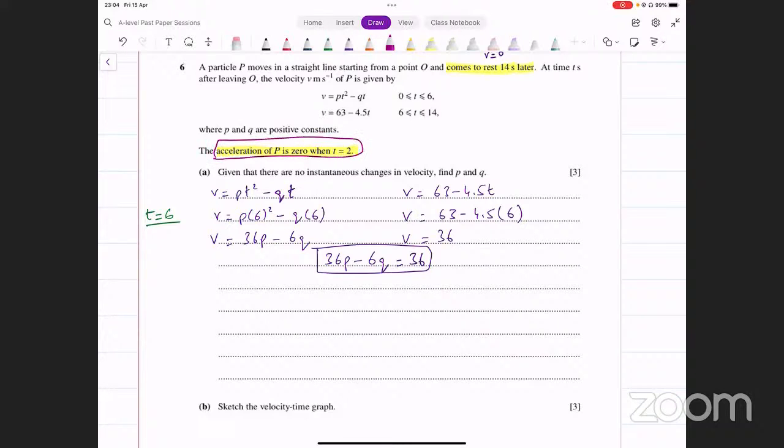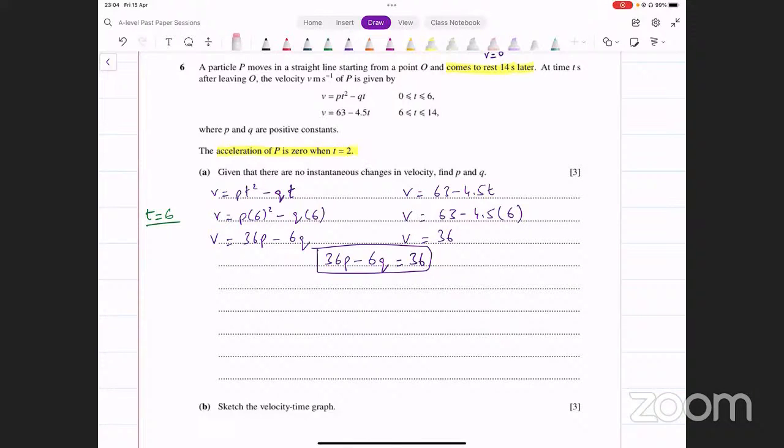तो एक और उसने आपको piece of information दिया हुआ है कि acceleration की value 0 है at t equals 2. Velocity equation दी हुई है, right? दोनों equation दी हुई हैं. Velocity से acceleration पे कैसे जाते हैं? We differentiate. Okay? Velocity से acceleration पे जाने के लिए we differentiate. But time equals 2 here.